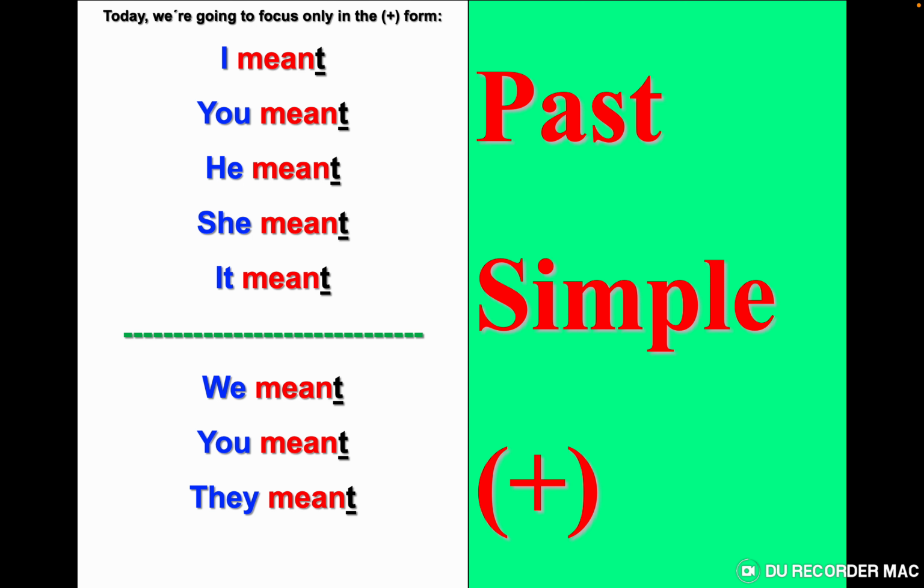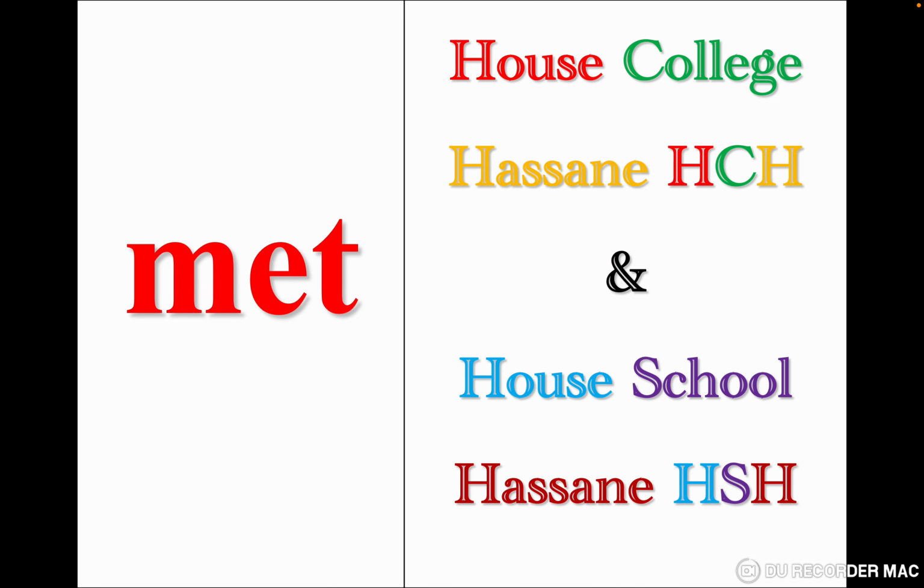Let's go to the verb with double E, meet. So as I said before, when we have a verb with double E, we drop one E and add T at the end. But we have the T, so we are not going to add another T. We just drop one E. Met.